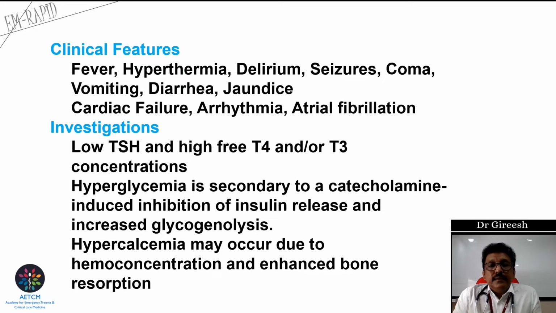When we talk about investigations, again, the most important investigations are TSH, free T4 and T3. Hyperglycemia can be seen secondary to catecholamine-induced inhibition of insulin release and increased glycogenolysis. Hypercalcemia may occur due to hemoconcentration and enhanced bone resorption. So these are the common investigations that should be done in thyroid storm.